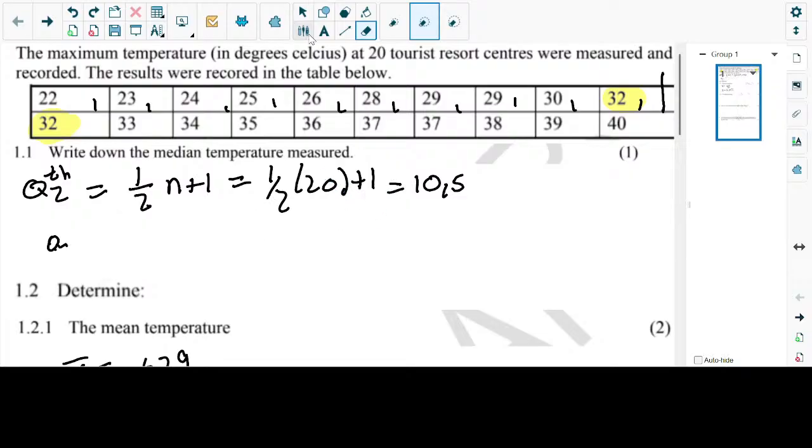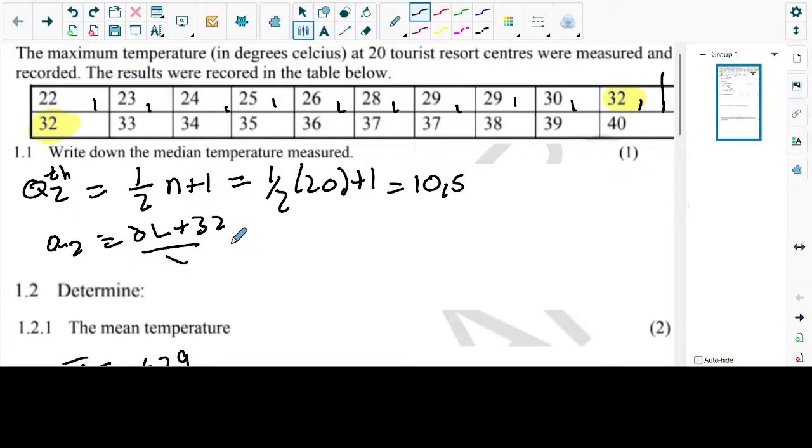It's Q2. Q2 is equal to 32 plus 32, divided by 2. So you get 32, your answer. The answer is equal to 32. That is our median. Yeah, that's going to be our median.